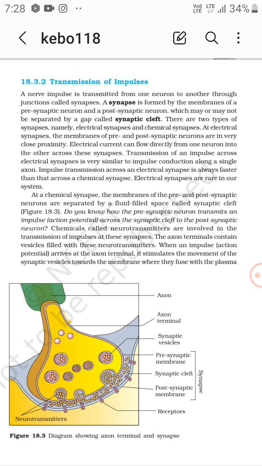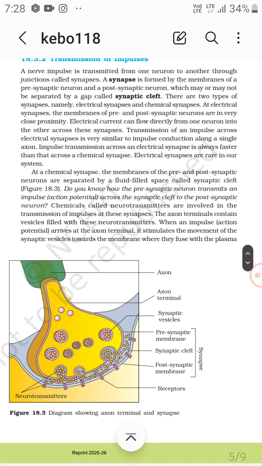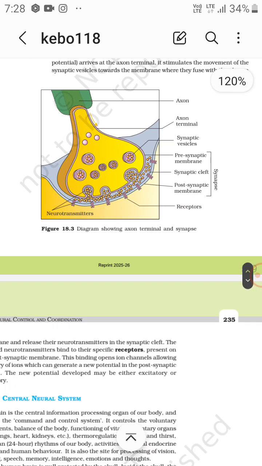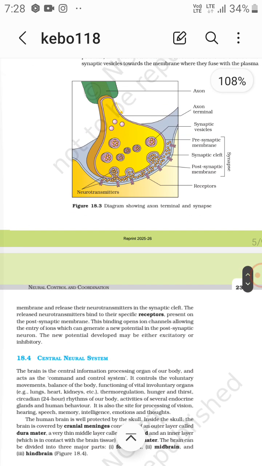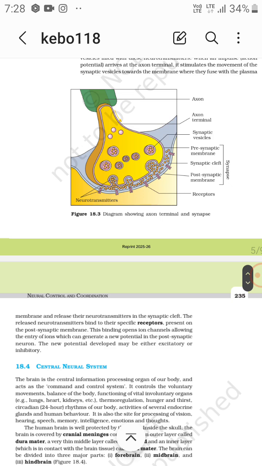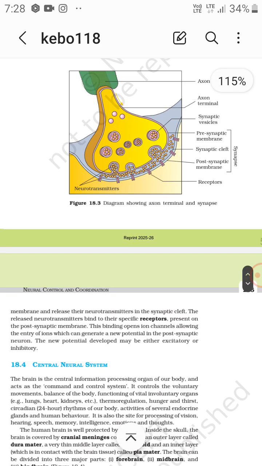When an impulse, that is an action potential, arrives at the axon terminal, it stimulates the movement of the synaptic vesicles towards the membrane, where they fuse with the plasma membrane and release their neurotransmitters in the synaptic cleft. The released neurotransmitters bind to their specific receptors present on the postsynaptic membrane.